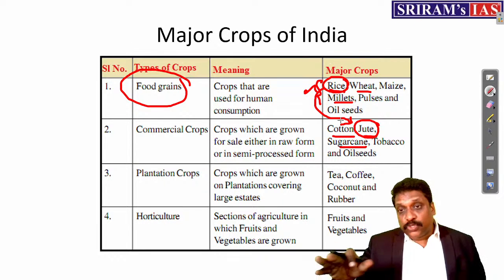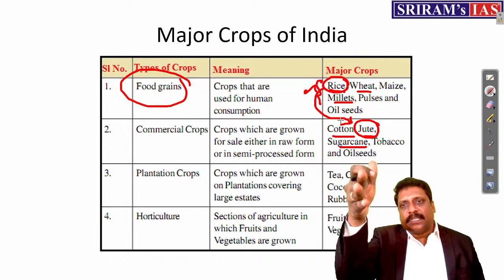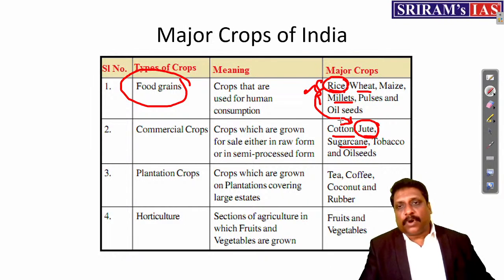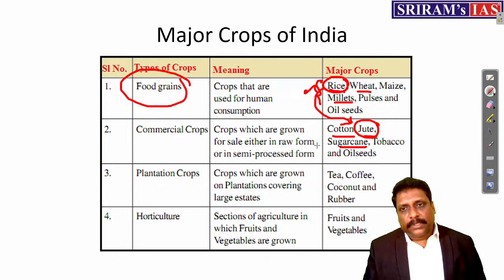So don't take jute separately. Whatever is the condition for rice, the same condition I have for what? Jute. West Bengal is a classical example. All three seasons West Bengal goes for what? Rice cultivation. Then plantation crops: it is tea, coffee and rubber.